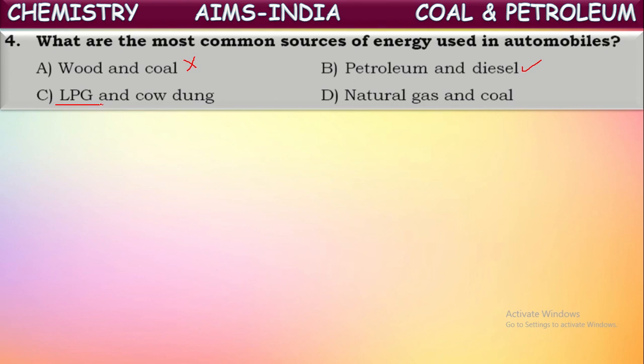But cow dung cannot be, isn't it? Next, natural gas and coal. Of course, natural gas is used as a fuel for automobiles in the form of CNG. We came to know this. But coal cannot be used for moving automobiles. So the only correct answer here is petrol and diesel.